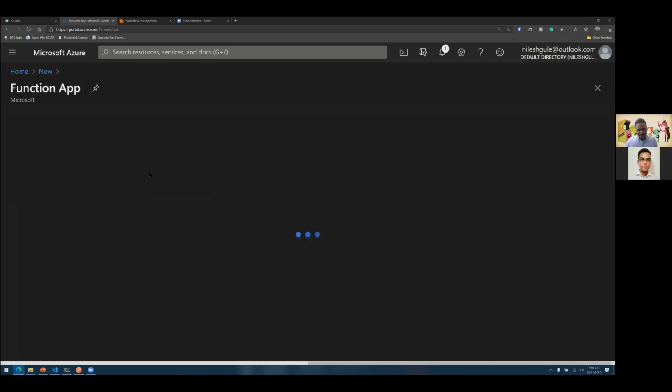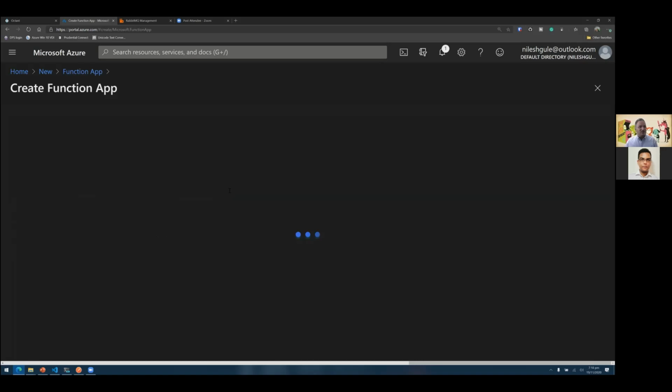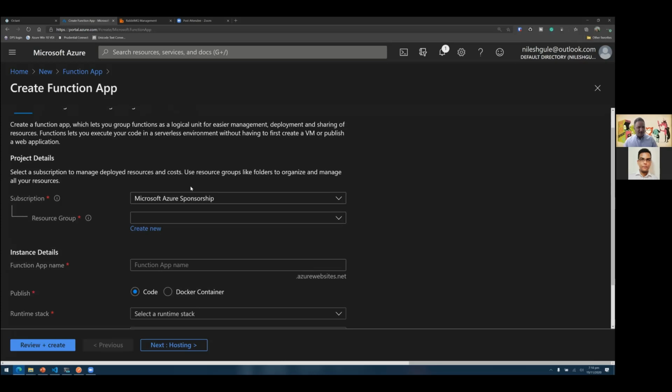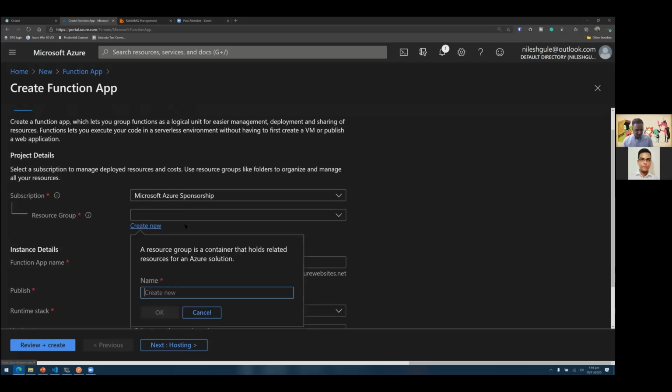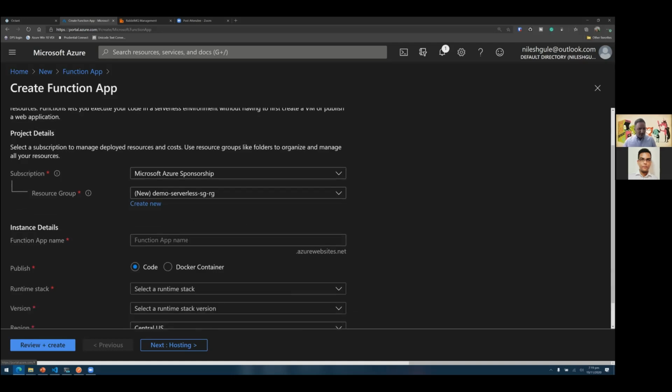I will get this familiar screen if you have seen the Azure portal before. Initially, we are supposed to provide this basic level of information about which subscription I want to use and what resource group I want to create. So let's say I want to create that demo serverless SG, and let me name this serverless SG RG as the resource group. Then I need to provide the name of the application or the function.